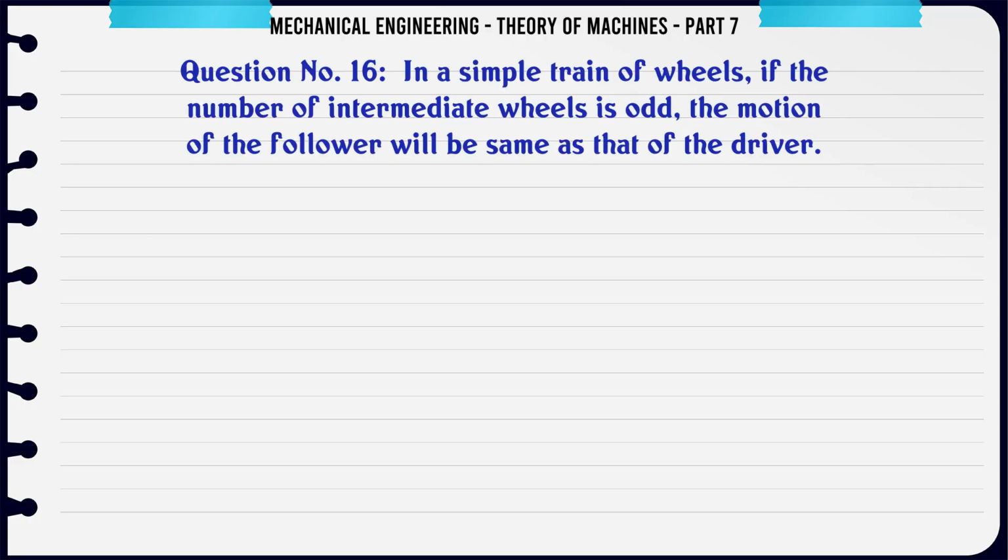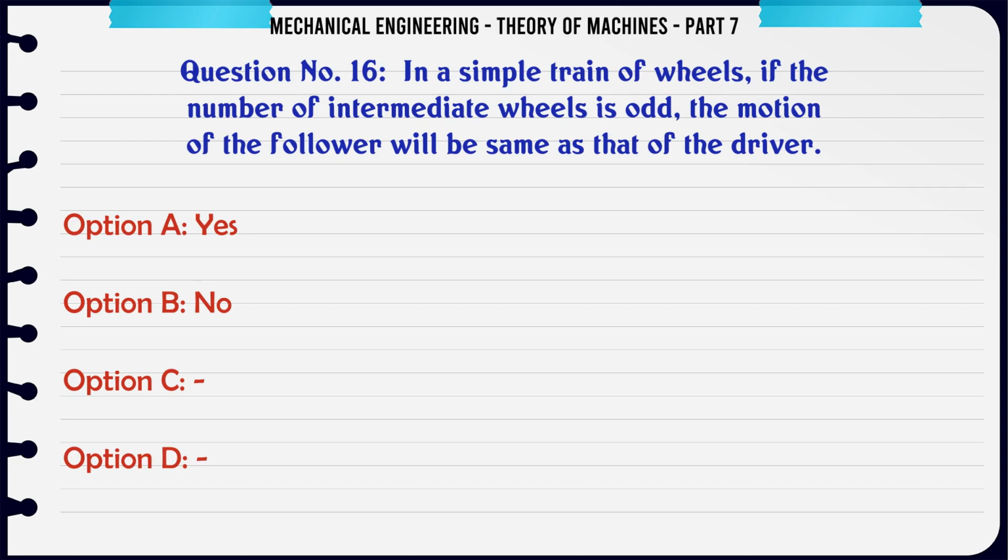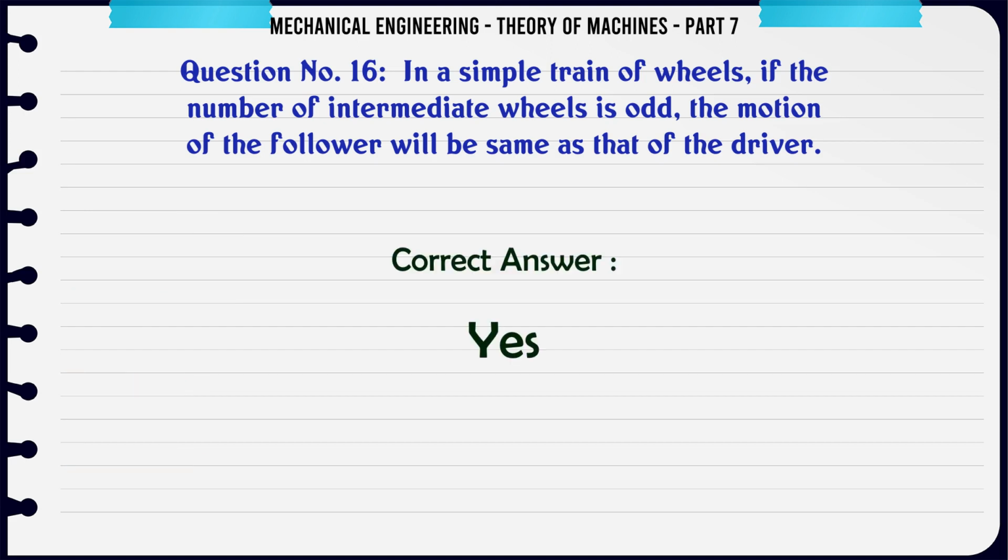In a simple train of wheels, if the number of intermediate wheels is odd, the motion of the follower will be same as that of the driver. A. Yes, B. No. The correct answer is yes.